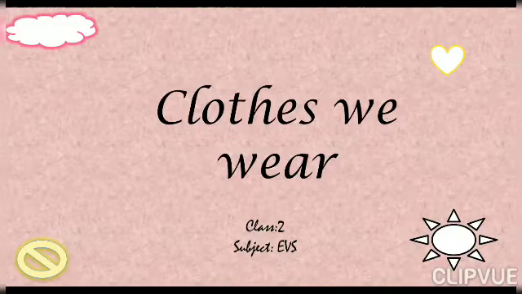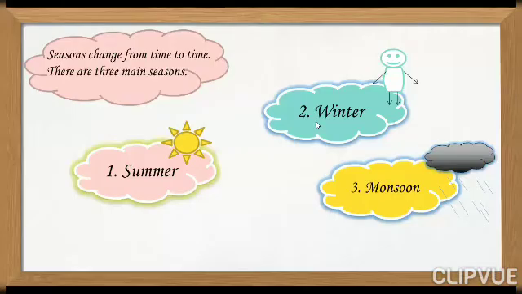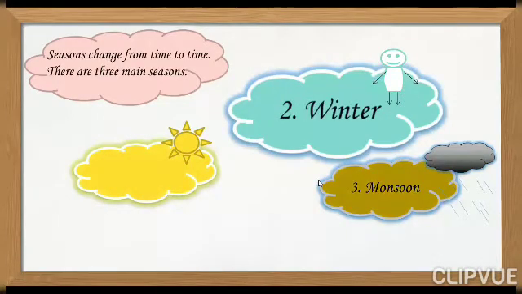So in the previous video we have started our fifth chapter, clothes we wear. So let's revise what we have discussed first. We have discussed the different seasons. There are three different seasons: summer, winter and monsoon. In the different seasons we wear different types of clothes.